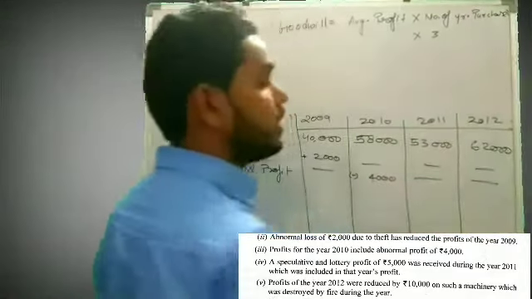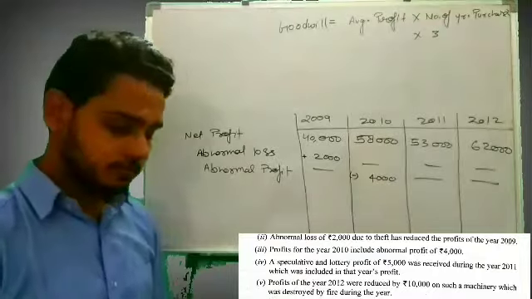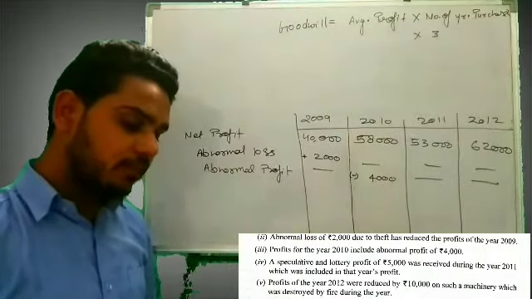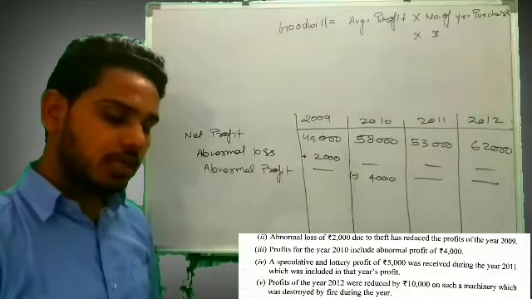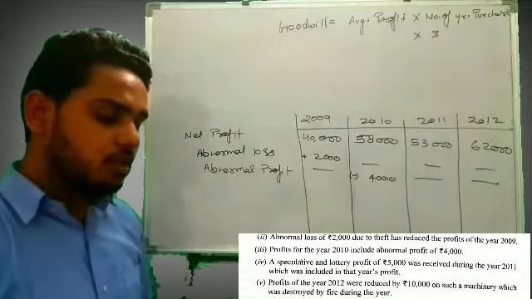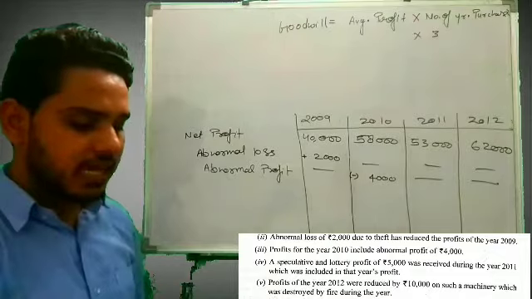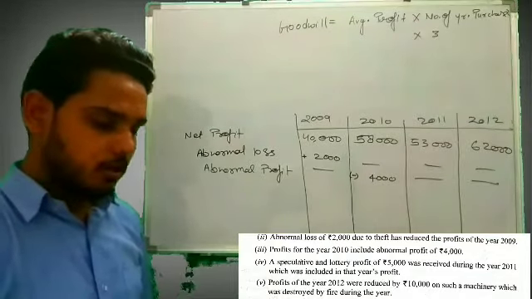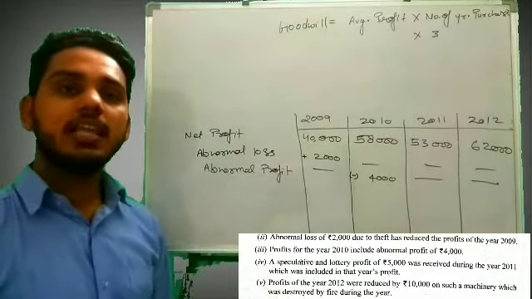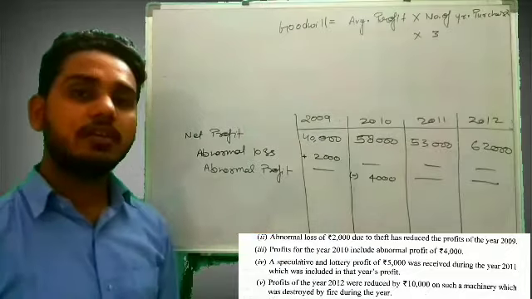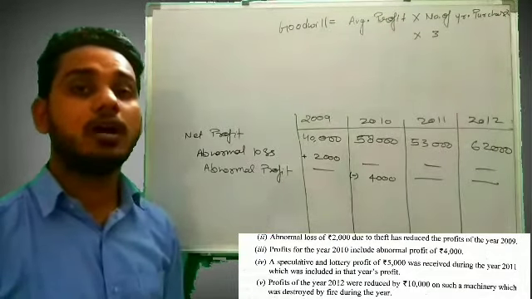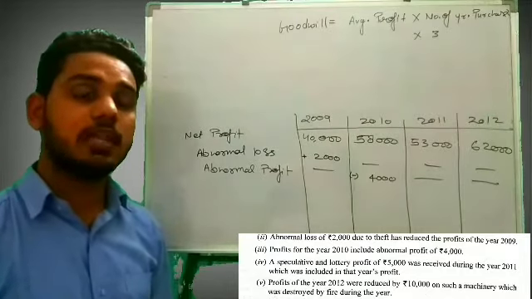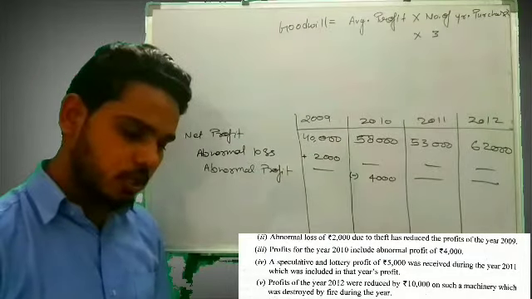Now the next information: a speculative and lottery profit of 5,000 was received during the year 2011, which was included in that year's profit. So what it is saying is that in 2011 there was a lottery or speculative profit, meaning profit earned from gambling, etc., of 5,000 rupees.